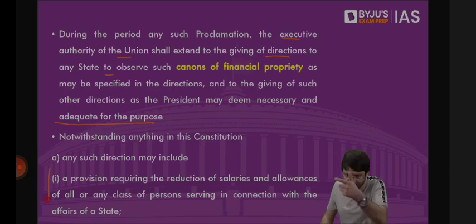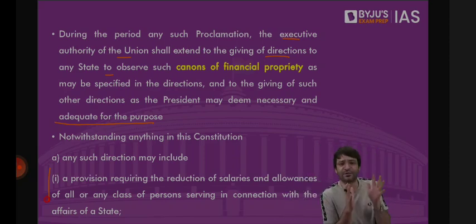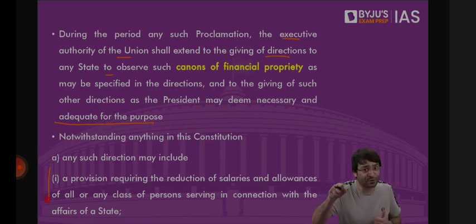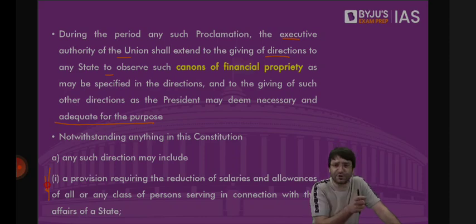Once the president was appointed, once the judge was appointed, the salary was fixed. Midway, you cannot say that now your salary has been reduced, because that basically means you're trying to exert influence on me. Give us this verdict, otherwise your salary will be reduced. Give us a good audit, otherwise your salary will be reduced. But your salaries can be reduced only during financial emergency. So the salaries of these important constitutional functionaries cannot be varied to their disadvantage, except during financial emergency.